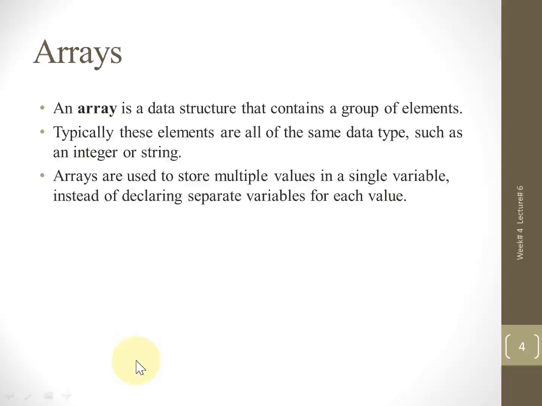But using an array, these two disadvantages become advantages. First, we will declare one variable of integer type, and within this variable we will store a number of elements, a number of values of integer type.